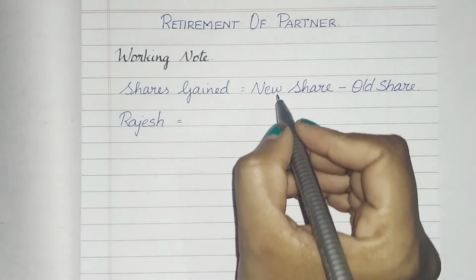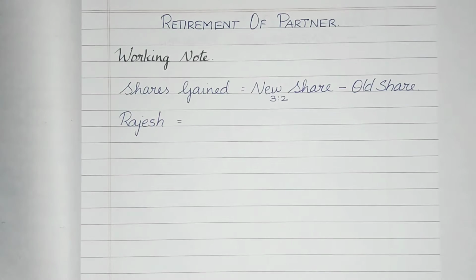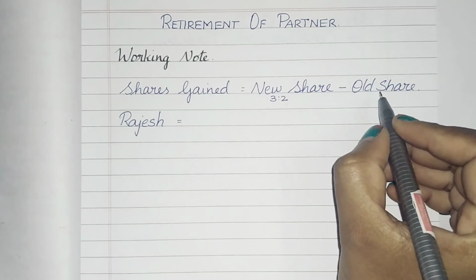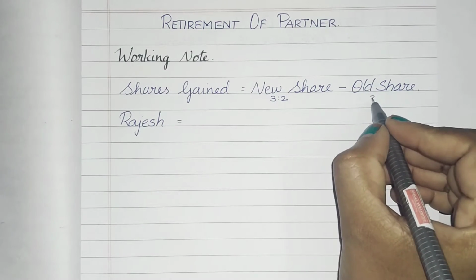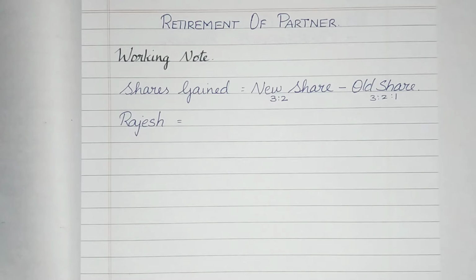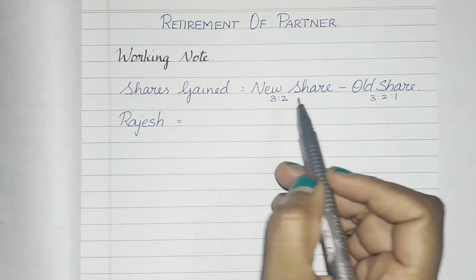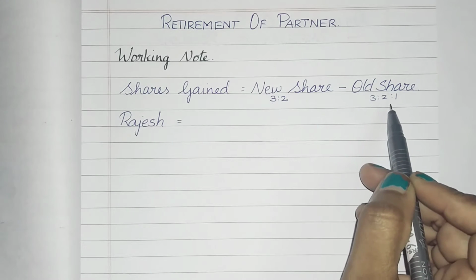We must keep in mind that the new share is 3:2, given in the adjustment, and the old share, given in the first line of the sum, is 3:2:1. As they have said Rajesh, Satish and Manthan, the first is Rajesh and the second is Satish, likewise for the old share also.